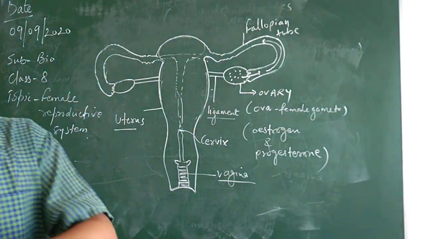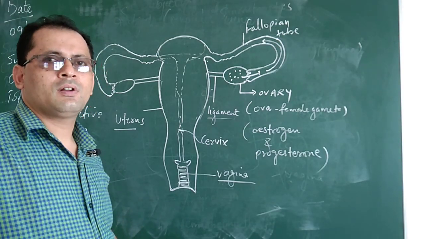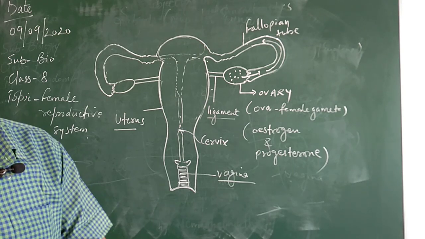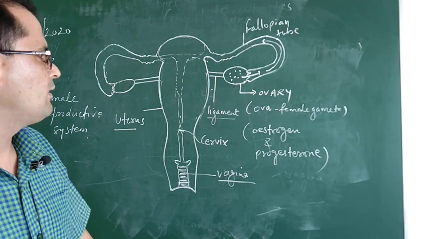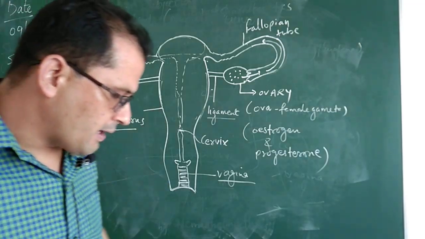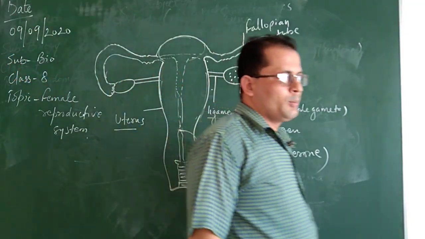In females, the urinary opening is different and the vaginal opening is different. So this is all regarding the female reproductive system. I hope you understand this.